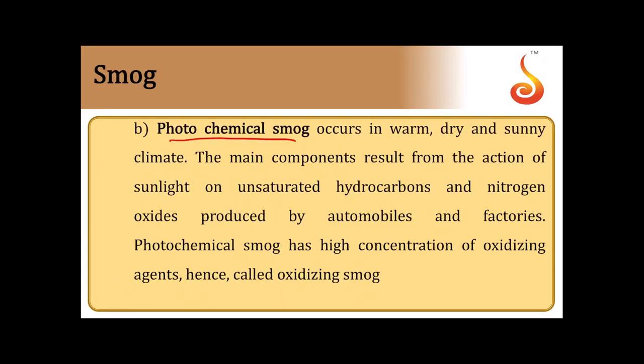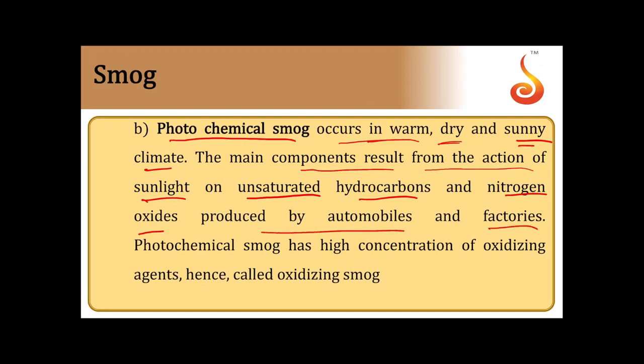Next, photochemical smog occurs in warm, dry, and sunny climate. The main components result from the action of sunlight on unsaturated hydrocarbons and nitrogen oxides produced by automobiles and factories.